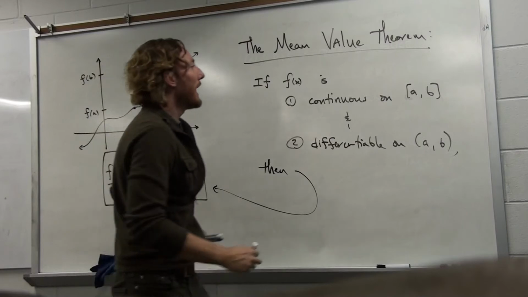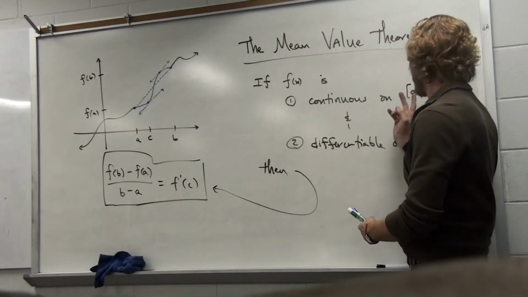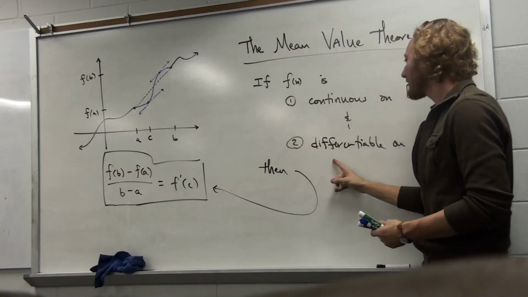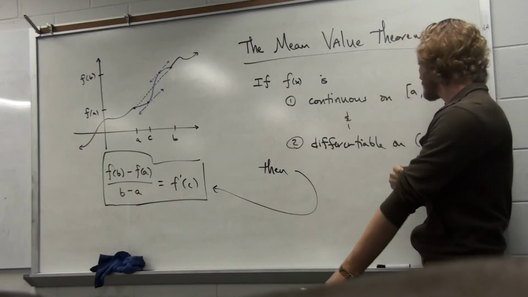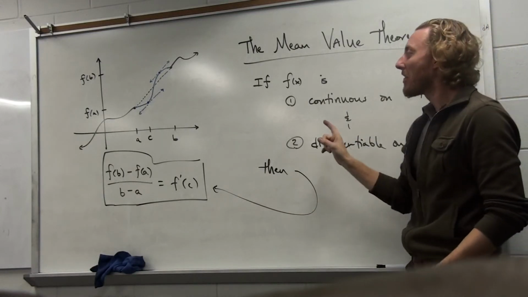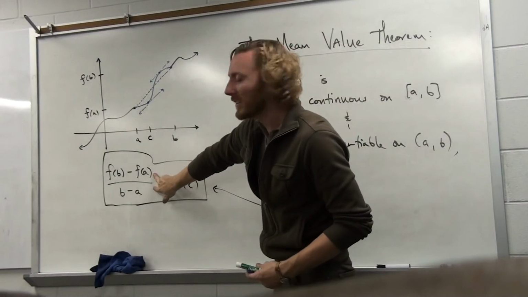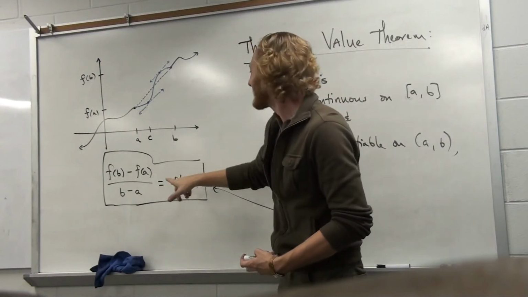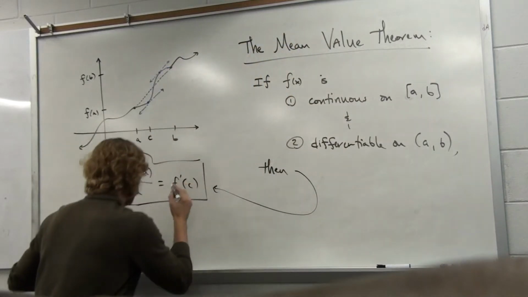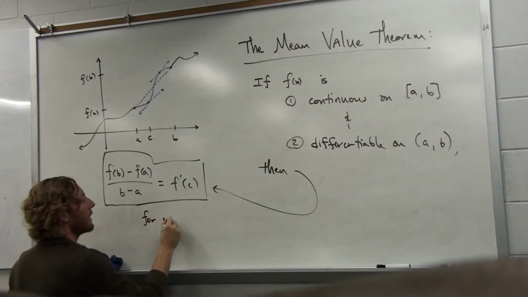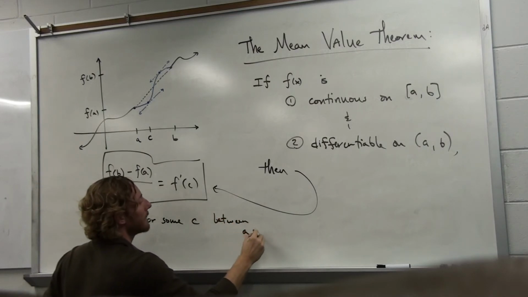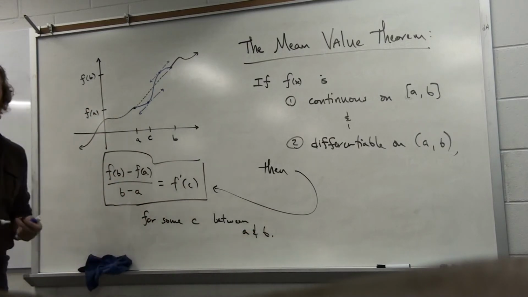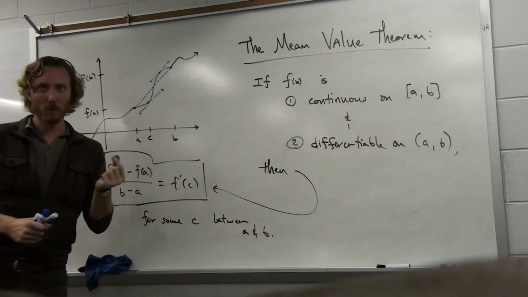So the mean value theorem says, if you have a function hole-free, jump-free, asymptote-free on the closed interval a b, and if you have a function where the derivative is well-defined and exists everywhere, with no harsh changes in slope on the open interval a to b, then the slope of the line between the endpoints is equal to the derivative, in particular, for some c between a and b.